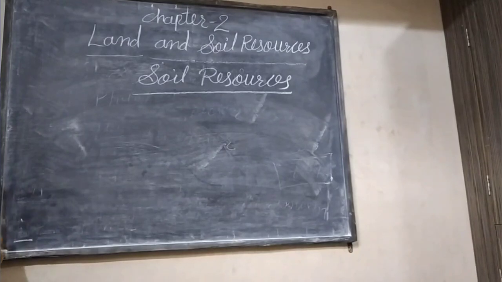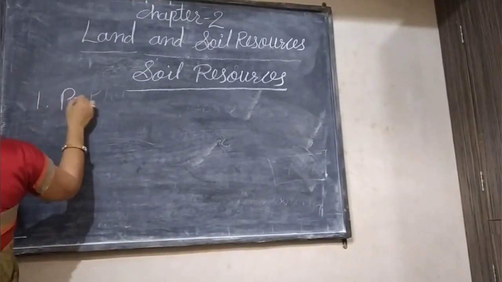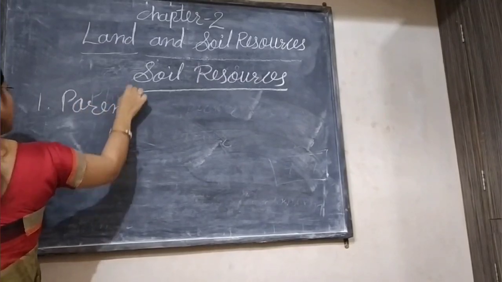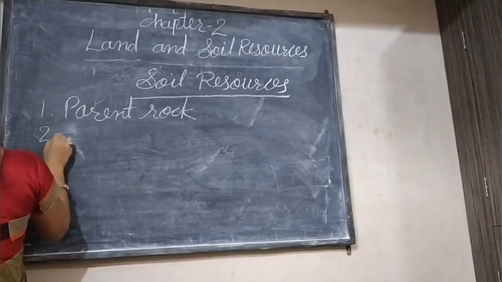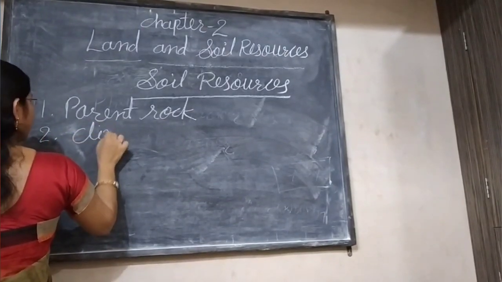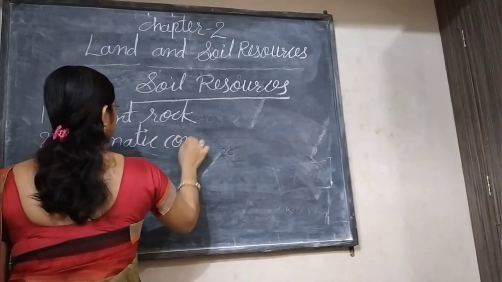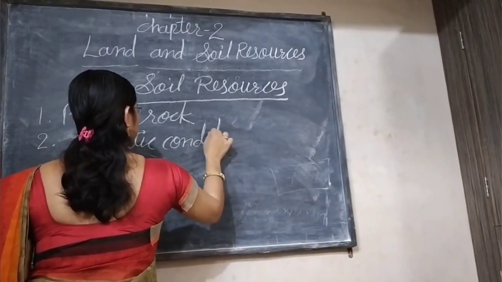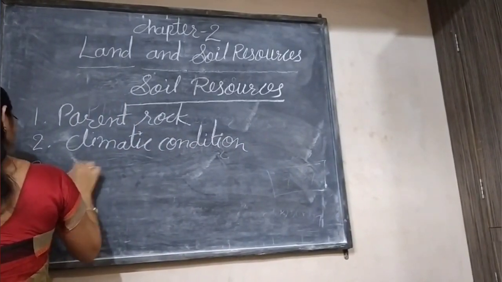One by one we'll discuss these factors. First, parent rock. Second, climatic condition. Third, slope of land.